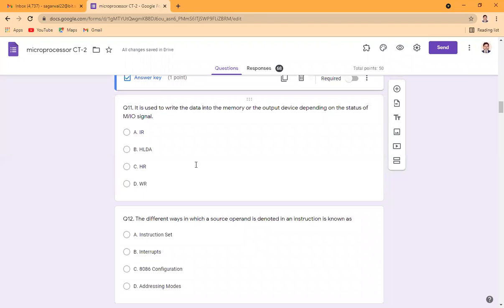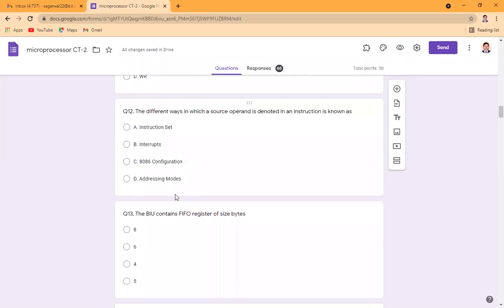It is used to write the data into the memory or output device depending upon the status of the memory or input output signal. Now, the first signal is the interrupt request signal. It is not used for writing of the data. HLDA is an acknowledge signal which is received by the devices. HR means hold request signal which is sent by the device. So all these three signals are not applicable, because only the write signal is applicable for writing the data either in the memory or on the output device.